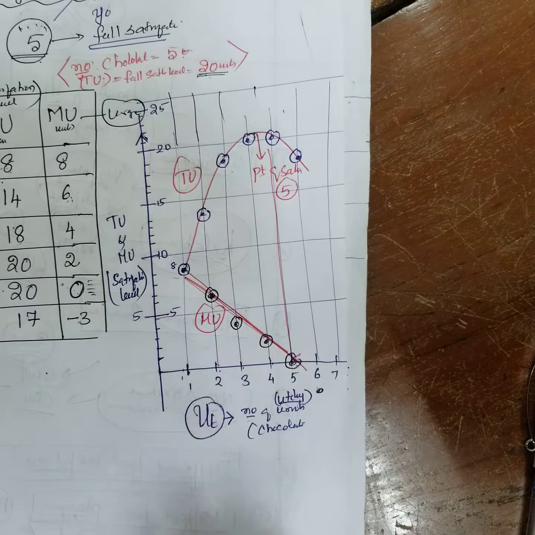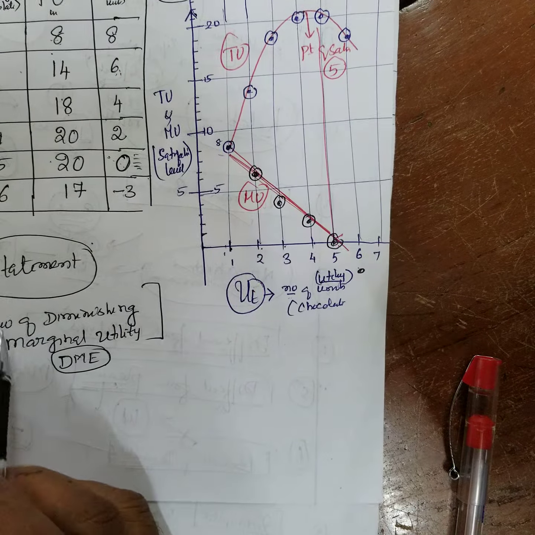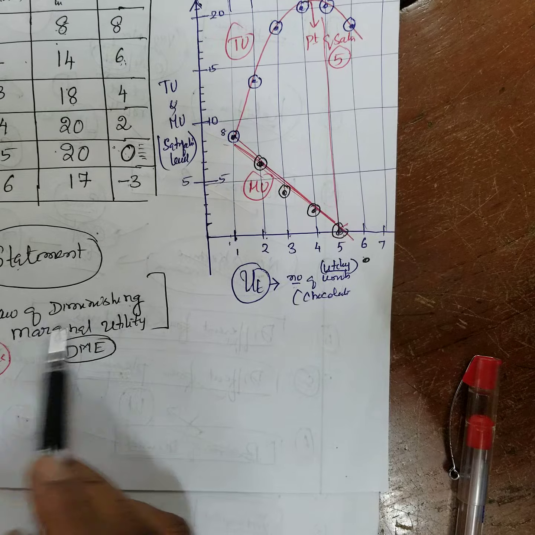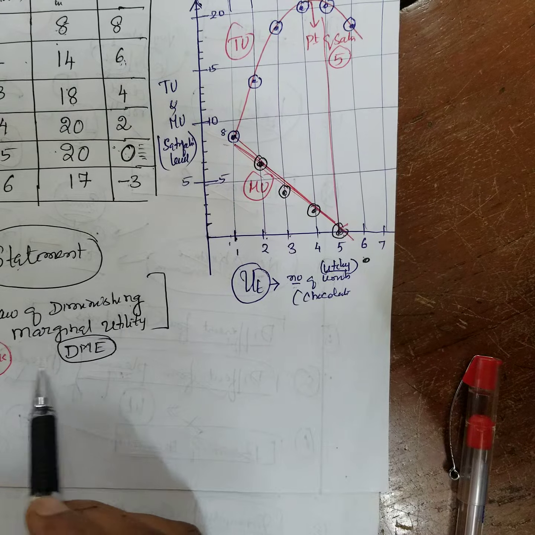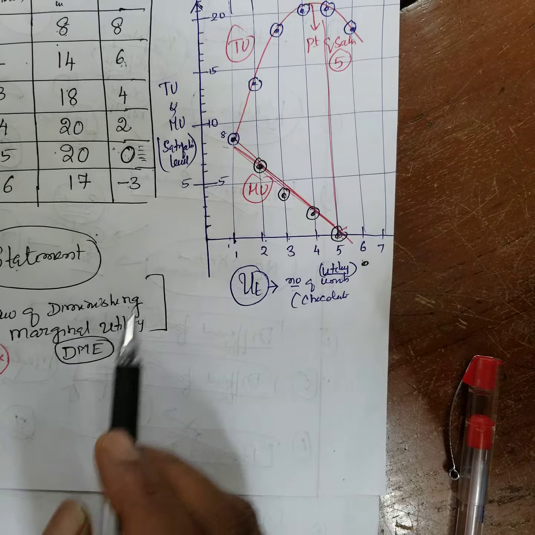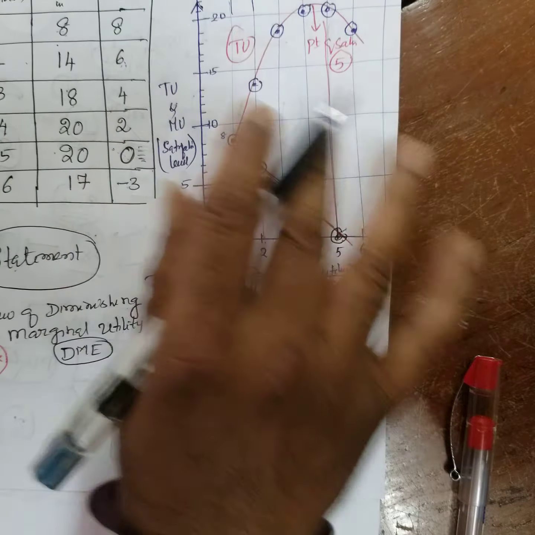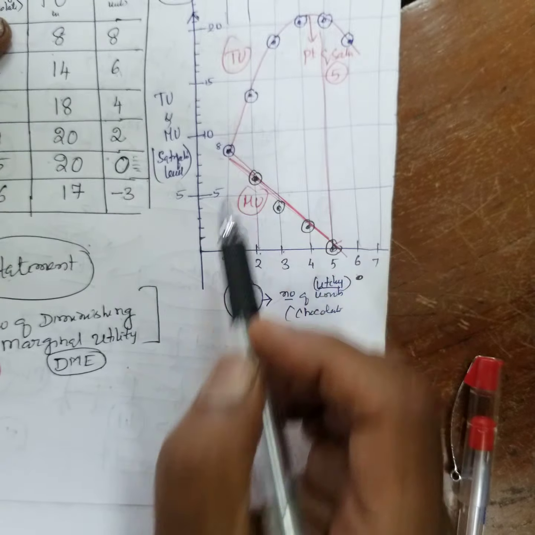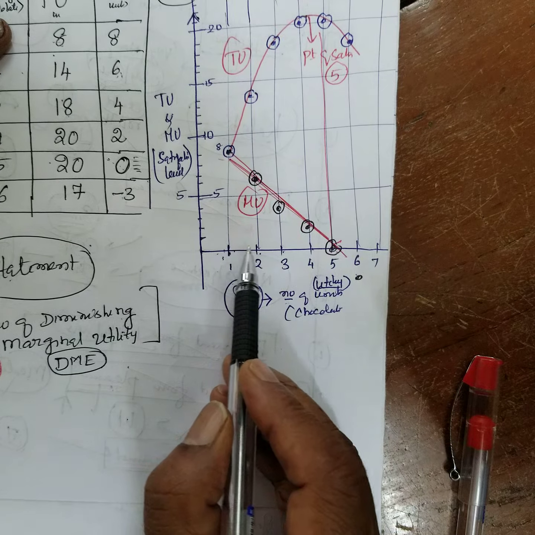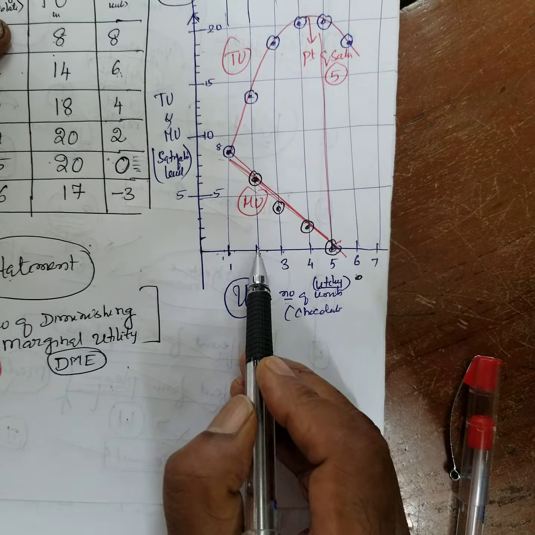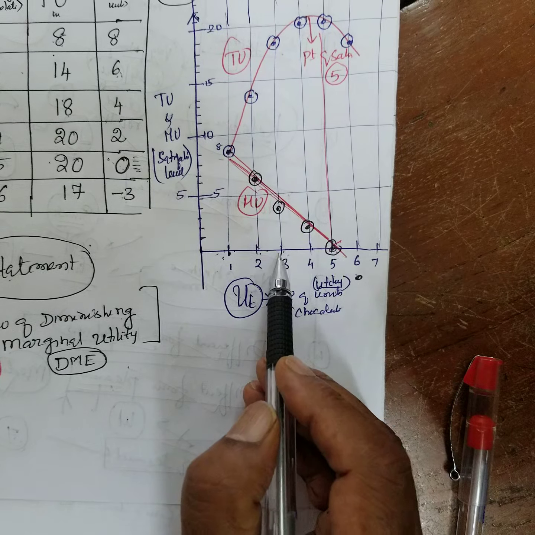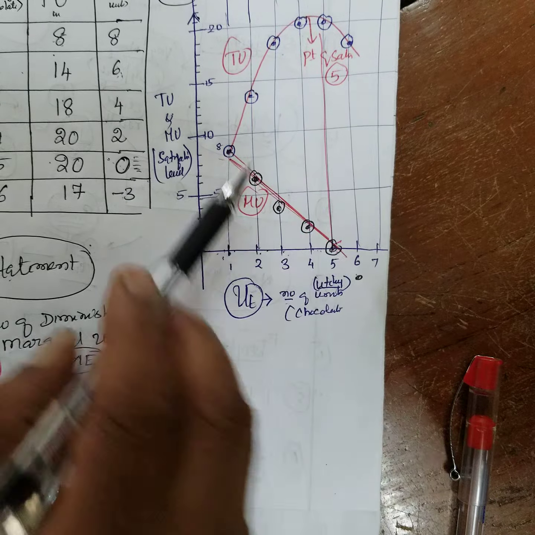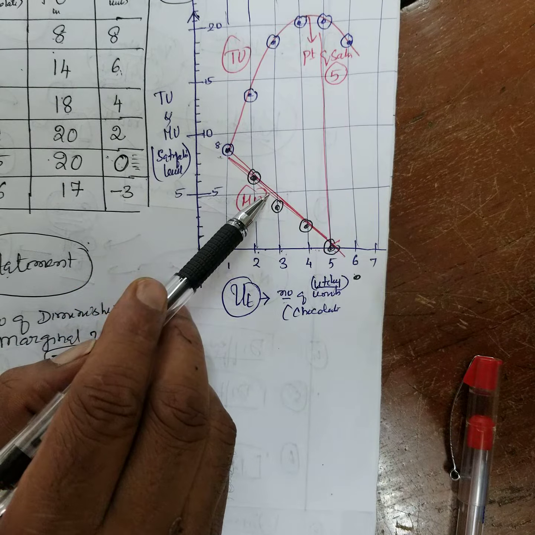utility. They may ask you the statement of the law of diminishing marginal utility for 1 mark. When other things are constant, as the number of units of the commodity consumed, that is your chocolates, increases, the marginal utility diminishes.